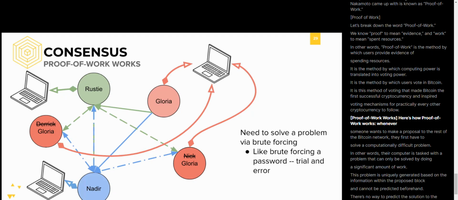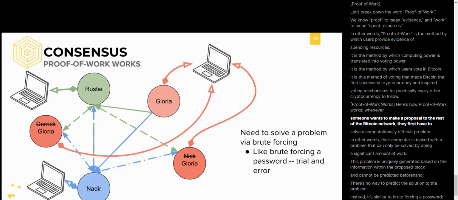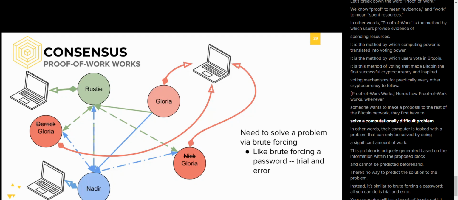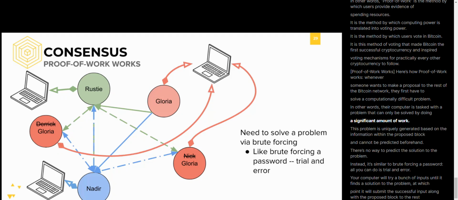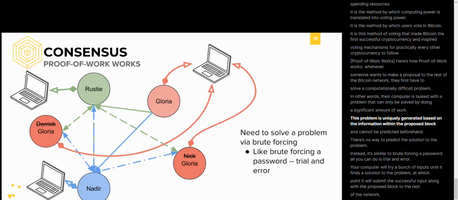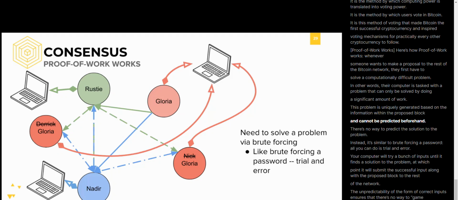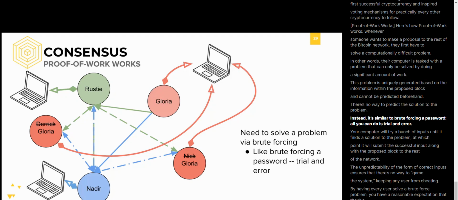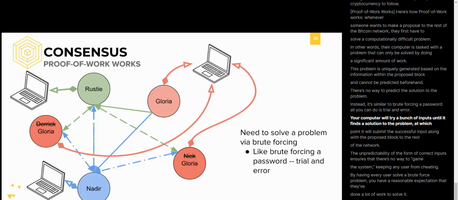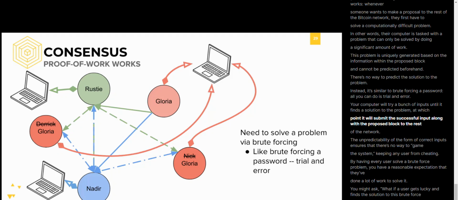Here's how proof of work works. Whenever someone wants to make a proposal to the rest of the Bitcoin network, they first have to solve a computationally difficult problem. In other words, their computer is tasked with a problem that can only be solved by doing a significant amount of work. This problem is uniquely generated based on the information within the proposed block and cannot be predicted beforehand. There's no way to predict the solution to the problem. Instead, it's similar to brute forcing a password. All you can do is trial and error. Your computer will try a bunch of different inputs until it finds a solution to the problem, at which point it will submit the successful input along with the proposed block to the rest of the network.